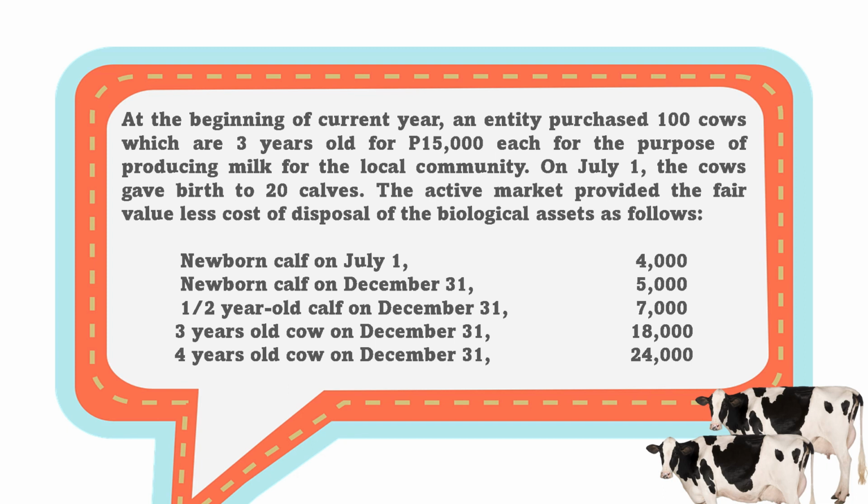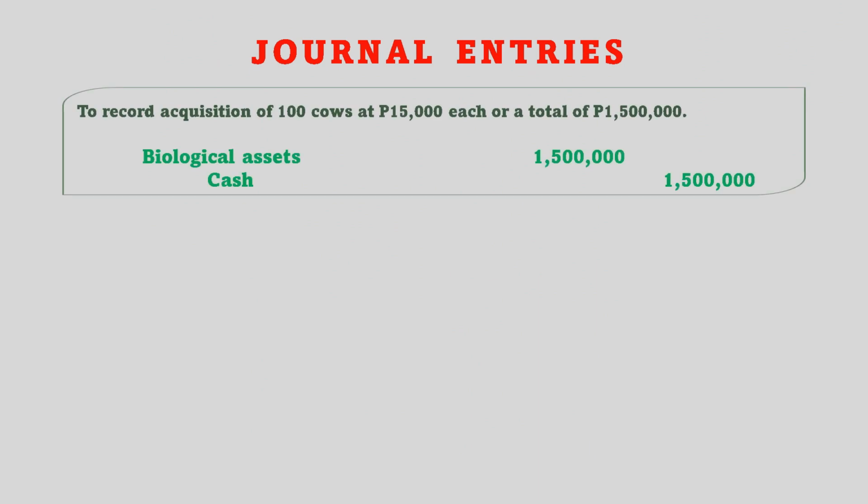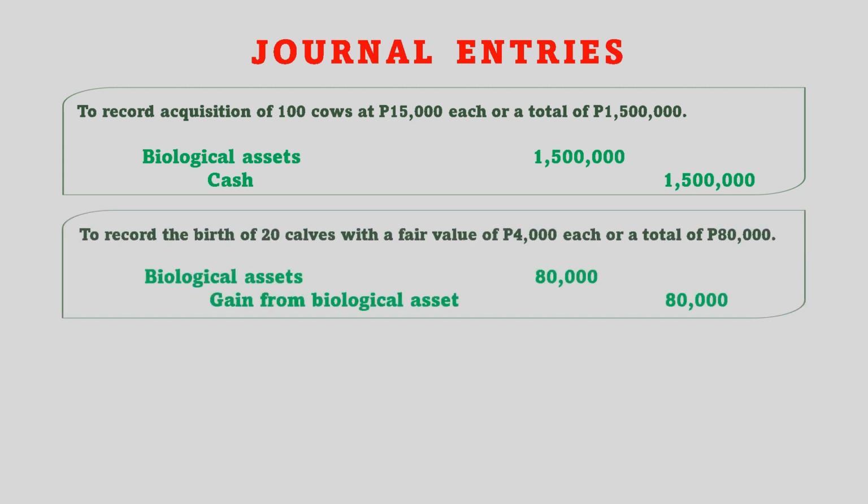Newborn calf on December 31, $5,000. Half-year-old calf on December 31, $7,000. 3-year-old cow on December 31, $18,000. 4-year-old cow on December 31, $24,000. To record acquisition of 100 cows at $15,000 each, or a total of $1,500,000: debit, biological assets, $1,500,000, and credit, cash, $1,500,000.